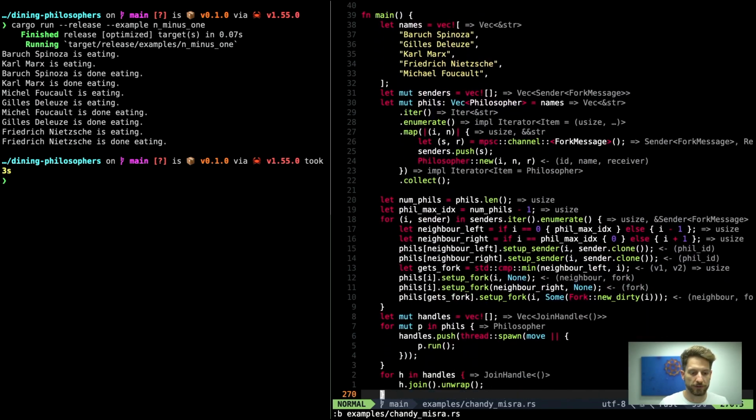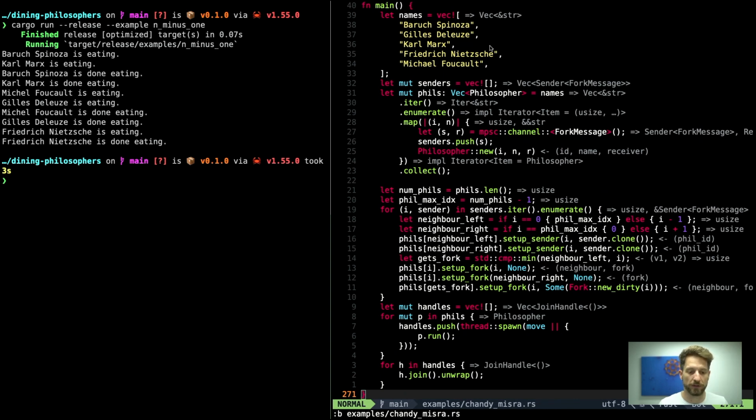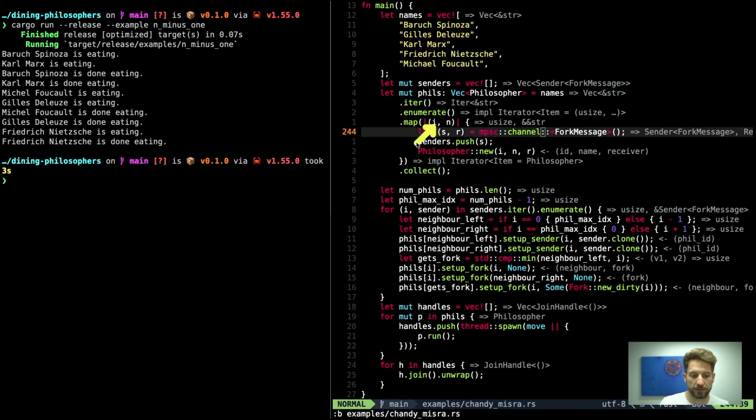Let's go to the main function where we set up our whole problem, and then we can look at how the eating and message handling is implemented. So in order to set up our table, we first just use the names of our philosophers. We make an empty vector to hold the senders of the individual philosophers. And then we actually now create our vector of philosopher structs. Therefore, we loop with an iterator over our names. We enumerate them, so we have an ID that matches where we want to put the sender. Now we can map the index from enumerate and the name into creating our philosophers.